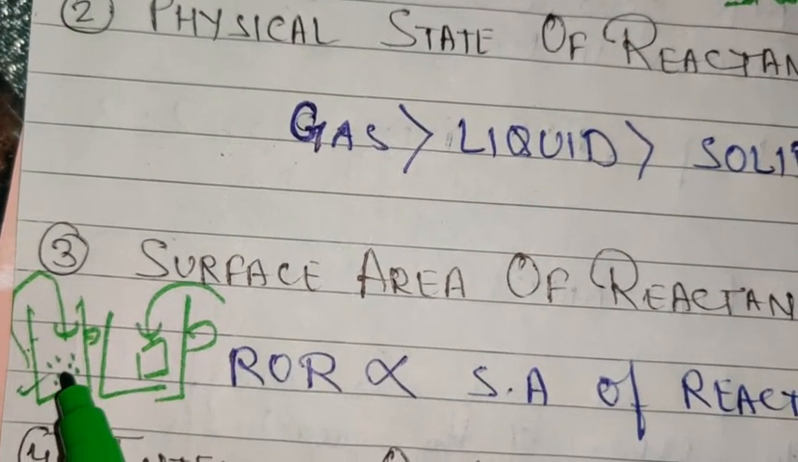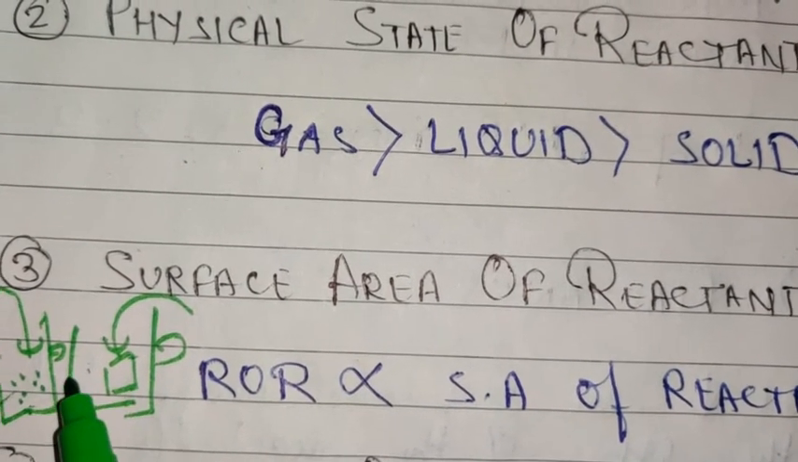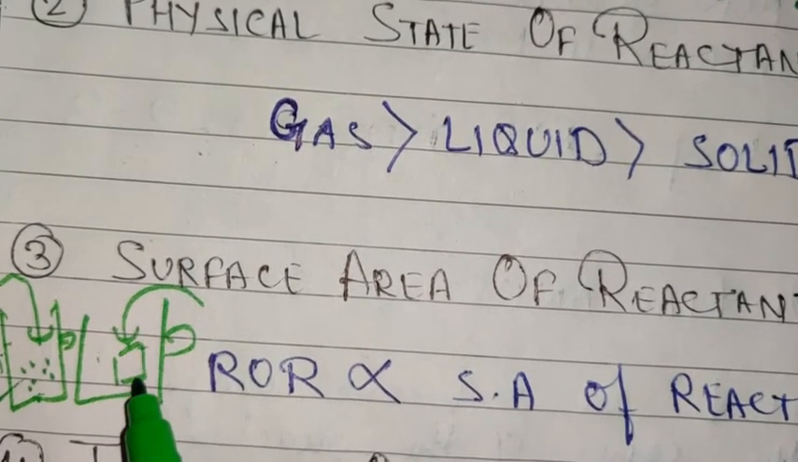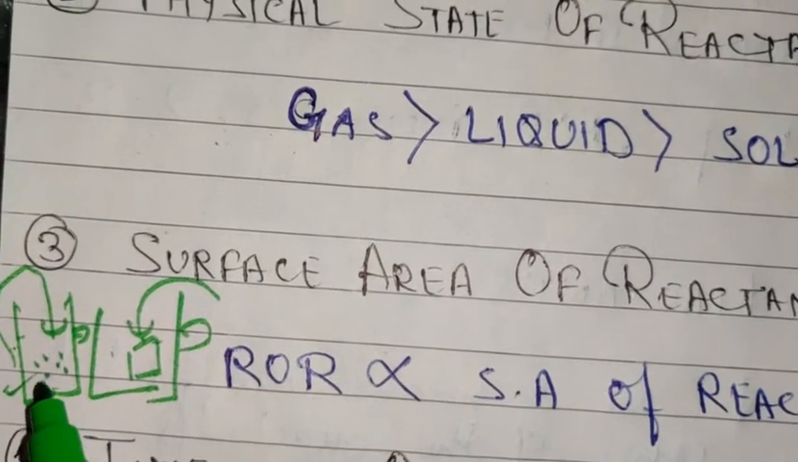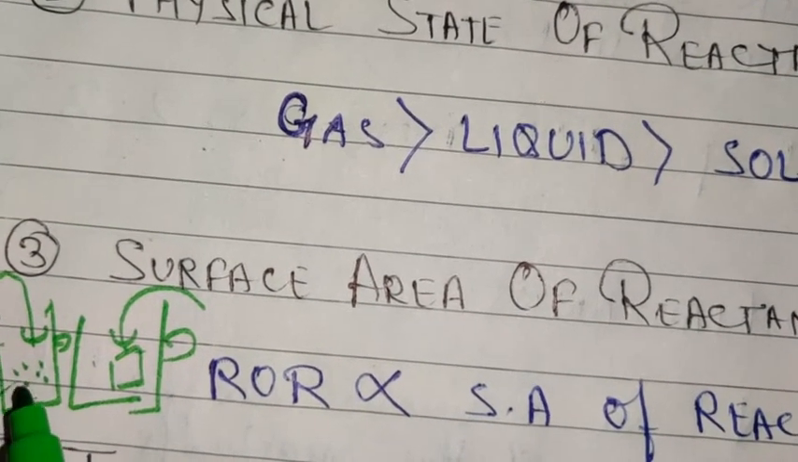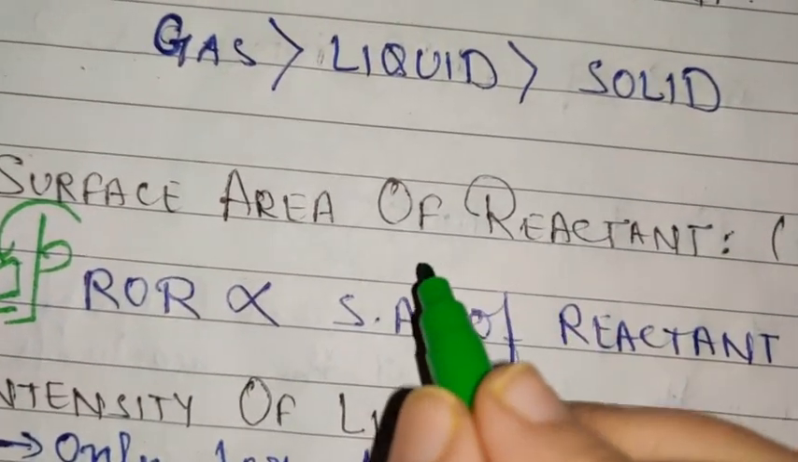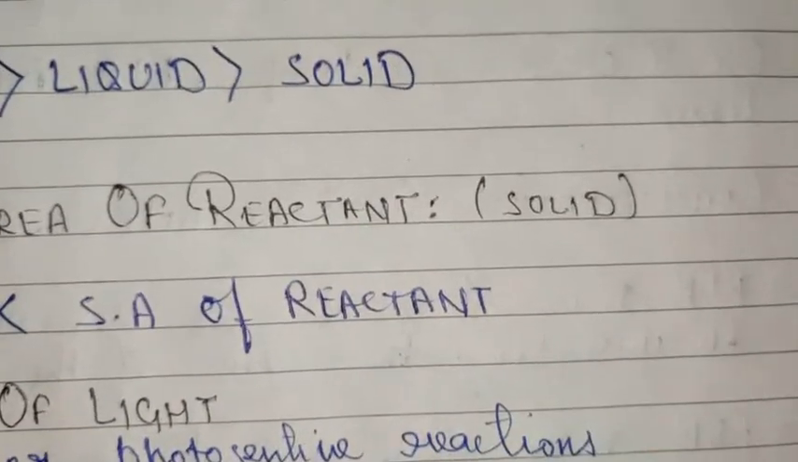Why? Because here we have small pieces of the same cube, and when you divide this cube into small pieces, what happens? The surface area increases, and when surface area increases, the rate of reaction also increases, so the rate of dissolution will also increase. So more is the surface area, more is the area exposed, more will be the rate of reaction.